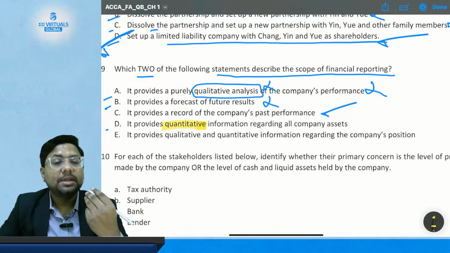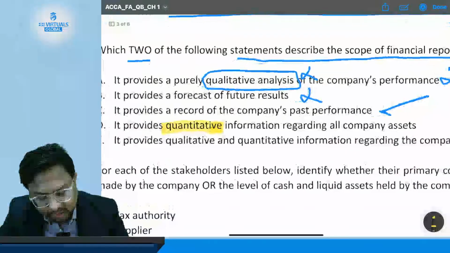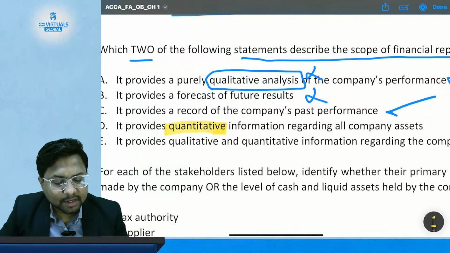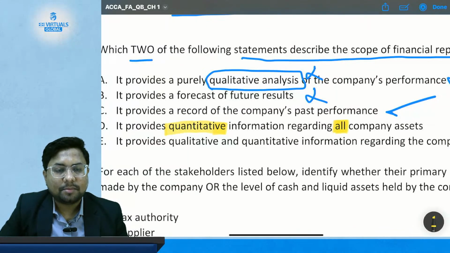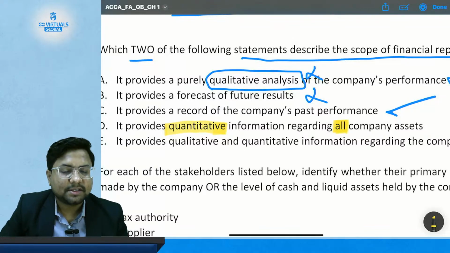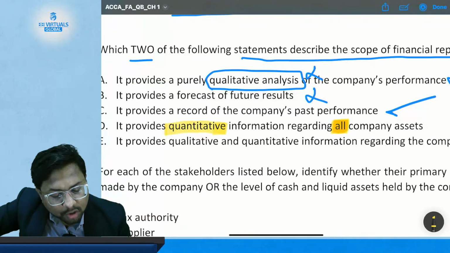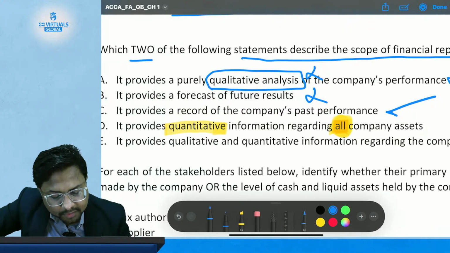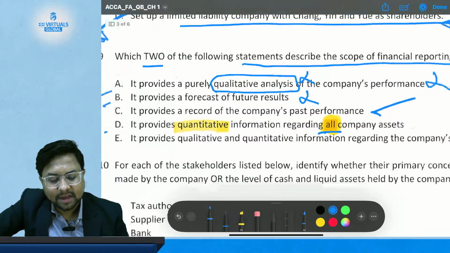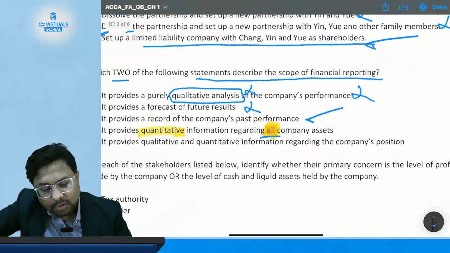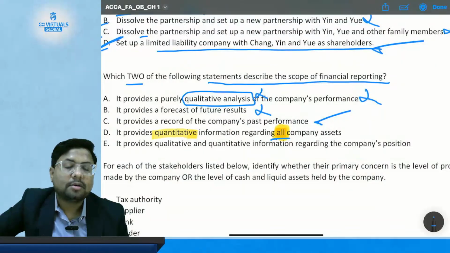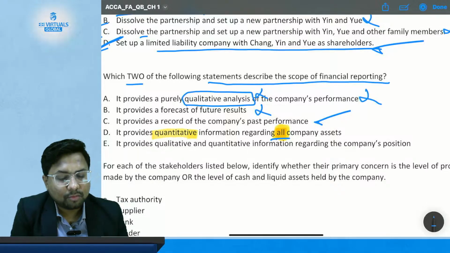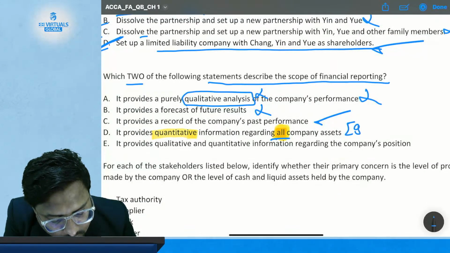But you have to check again what the statement is actually saying. The statement is saying it provides quantitative information regarding all company assets. So this word all is very important, because when you say all, you also include those assets which are not recorded in the books, like goodwill.